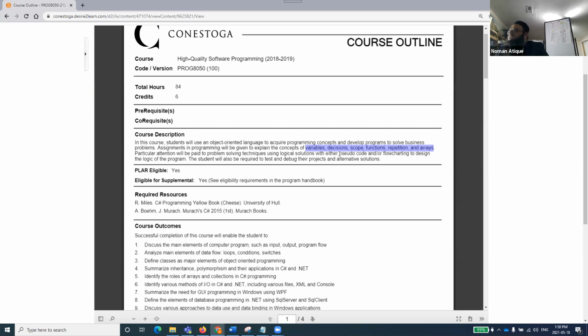Variables, decisions, scope, functions, repetitions, and arrays. These are the most basic building blocks of any programming language. If you know them, you can work in any programming language. What do I mean by any programming language?